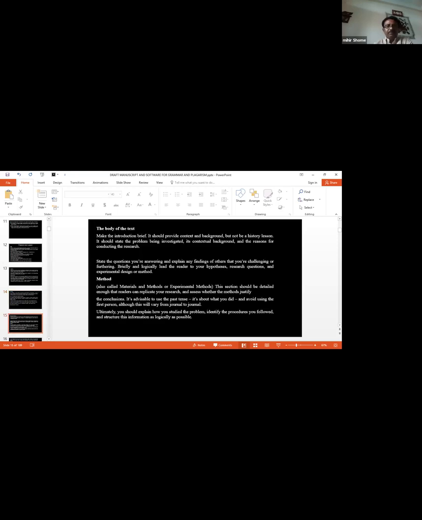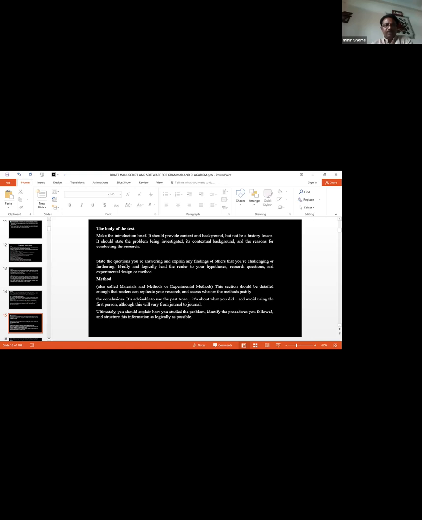The body of the text. Make the introduction brief. It should provide context and background, but not be a history lesson. It should state the problem being investigated in the research. State the question you are answering and explain any findings of others that you are challenging or furthering. Briefly and logically lead the reader to your hypothesis, research question, and experimental design or method.